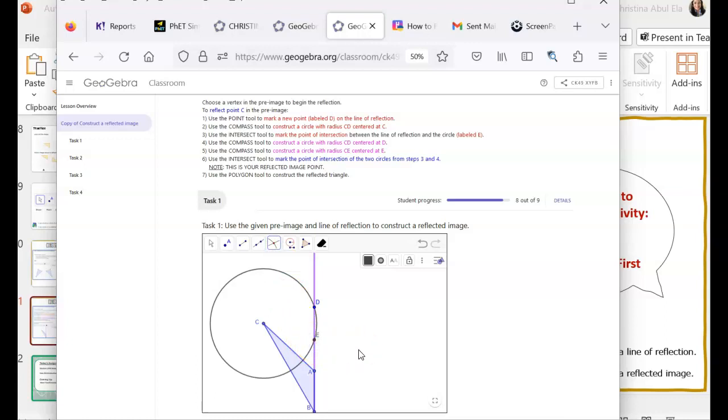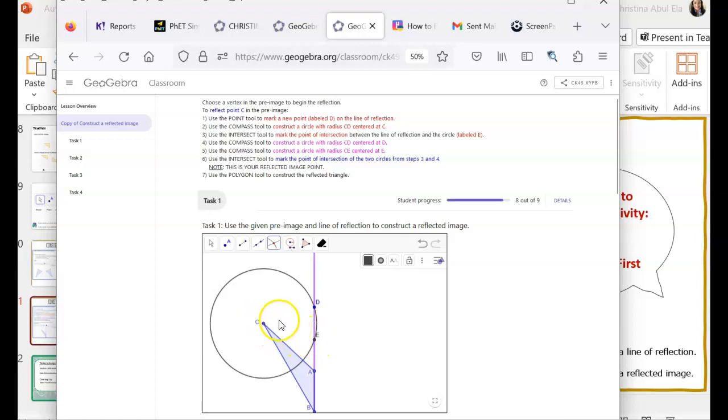Now I need to create 2 more circles. So I'm up here on step 4. I'm going to construct a circle with the radius CD centered around D and CE centered around E. So what I'm going to do is create 2 circles that have the radius from the point I'm trying to reflect to the 2 points that I just created on that line.